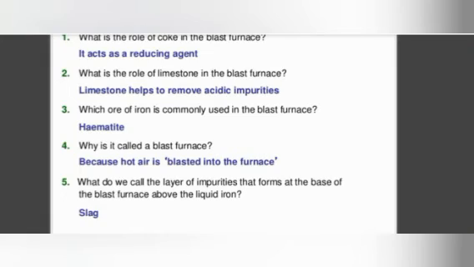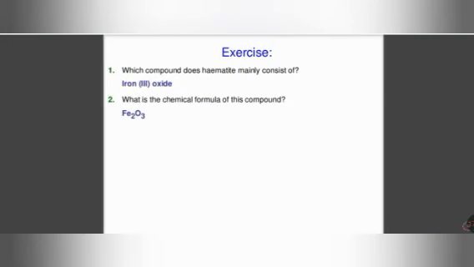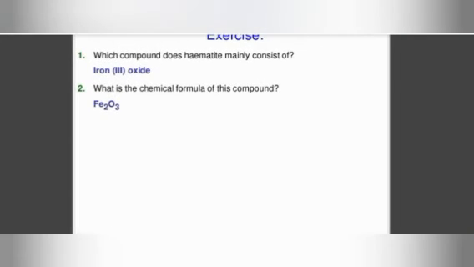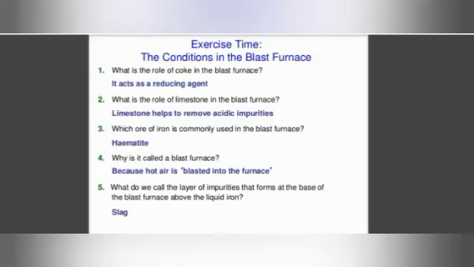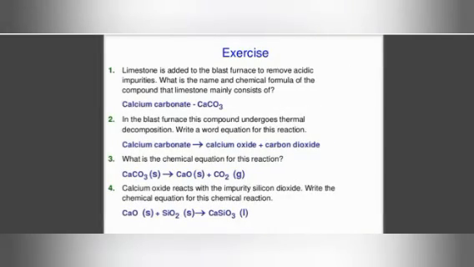What do we call the layer of impurities which forms at the base of the blast furnace above the liquid iron? That is slag. Which compound does hematite mainly consist of? Iron oxide. What is the chemical formula of this compound? Fe2O3. So these are the basic questions that can be asked. There are some more questions.